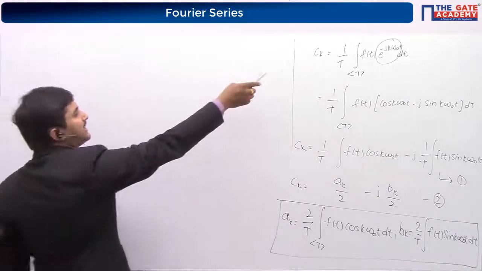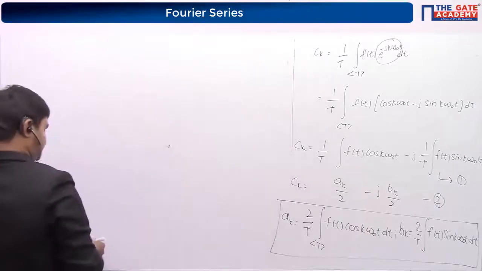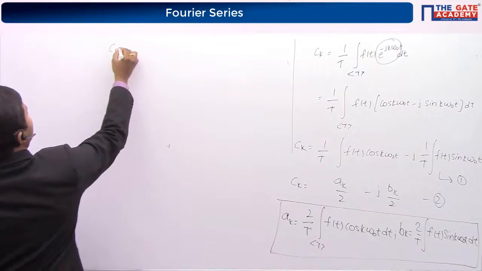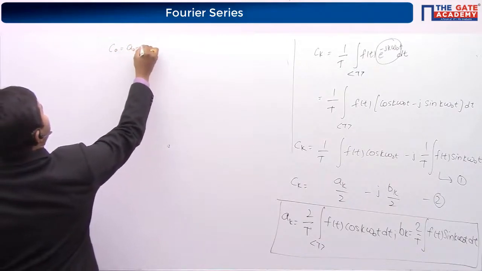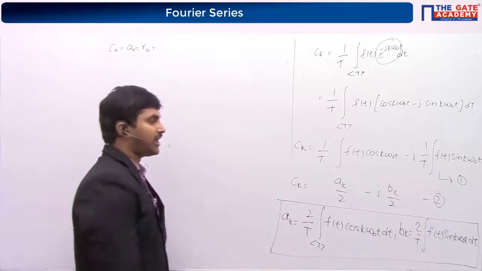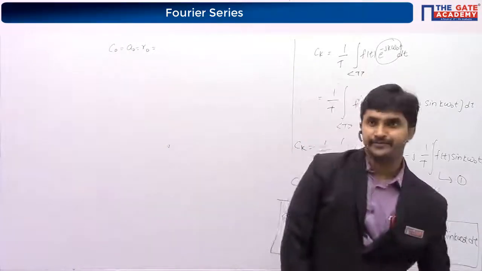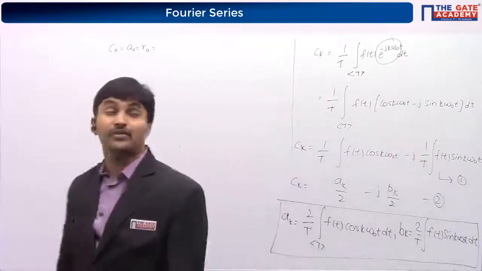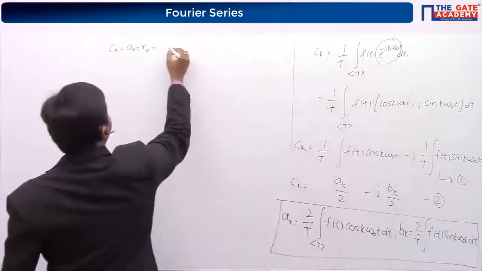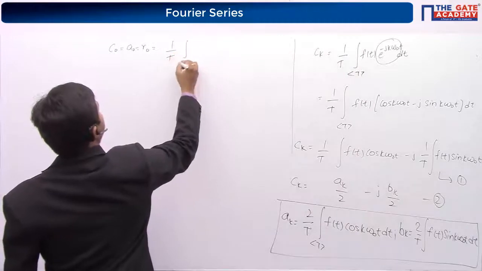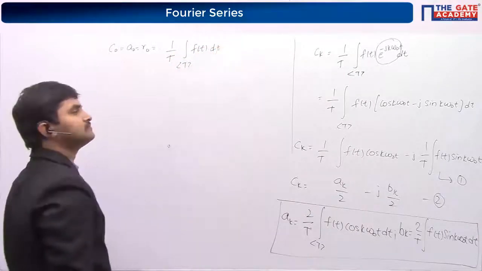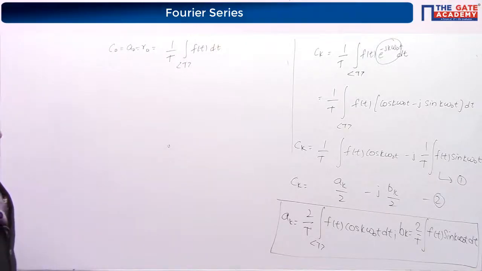If you know Ck, can you please tell me what is C naught? A naught, C naught, R naught, all are the same. So R naught, C naught, A naught, all of them we have equated. What is C naught? Put the value of k equal to 0. It's 1 by T integral of f of t dt.